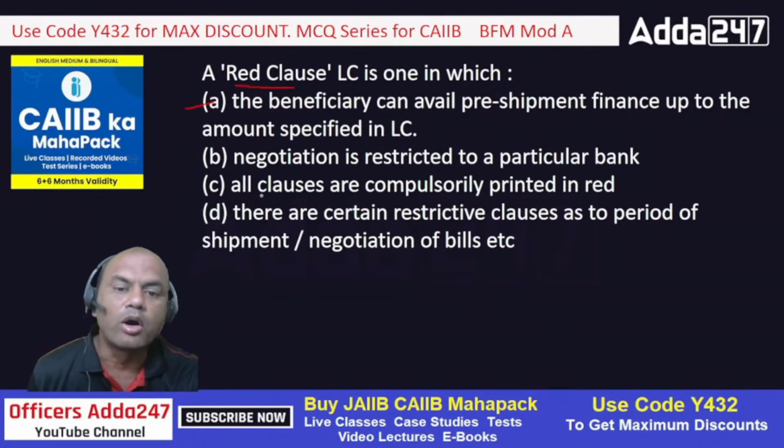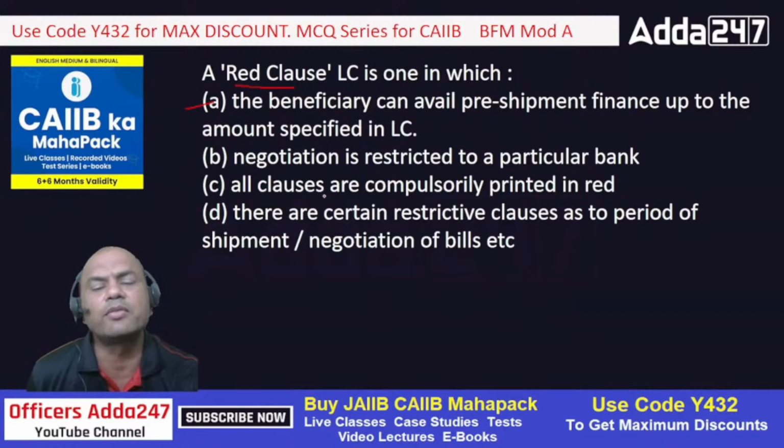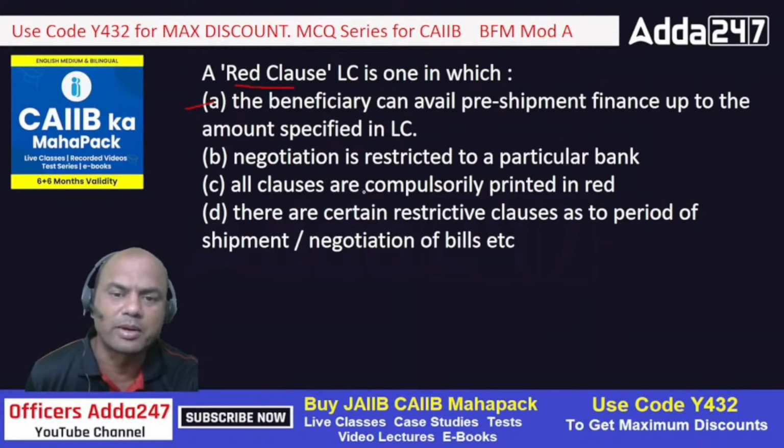It has nothing to do with the type of that LC. All clauses are compulsorily printed in red. No, that is wrong. Nothing is printed in red nowadays, because everywhere we have a Swift LC now. Whenever you get it printed, it's all black. So that is gone. B is gone, C is gone, and D is also gone.